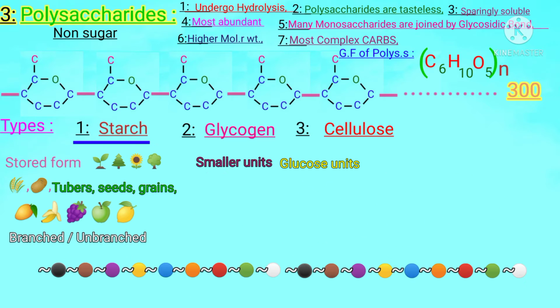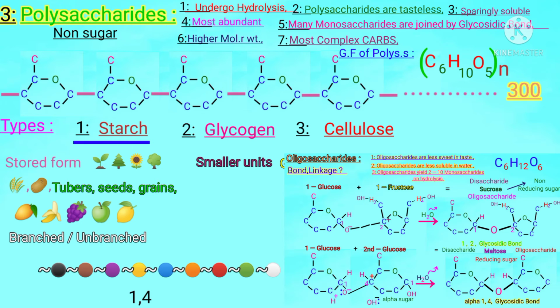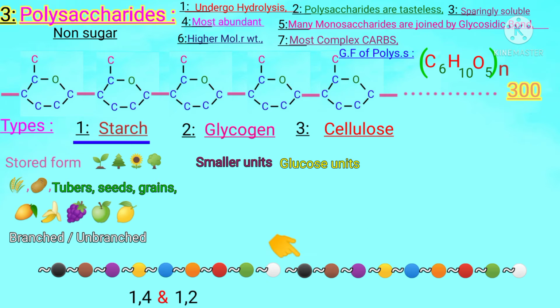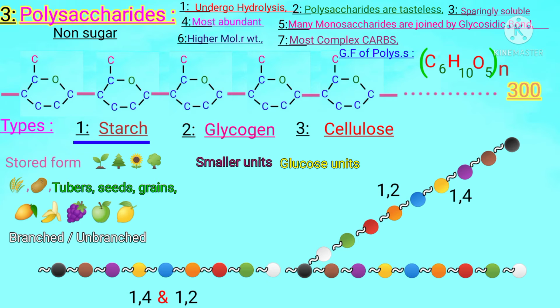Students, next, in a linear chain, the linkage is 1,4 in the case of maltose and 1,2 in the case of sucrose, as we have already discussed in the previous video. These sugars are joined in a linear way. But for branching, the linkage is not so. Why? Let's see. Branching point is present here and the branch moves forward like this. Every sugar in the branch has 1,2 or 1,4 linkage. But this branching point is very unique, special.